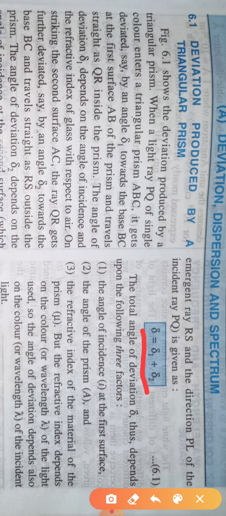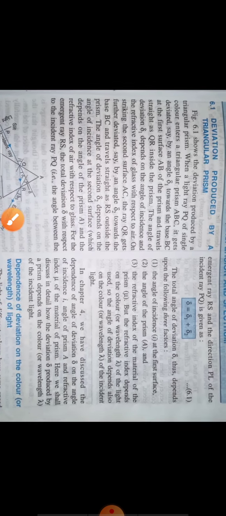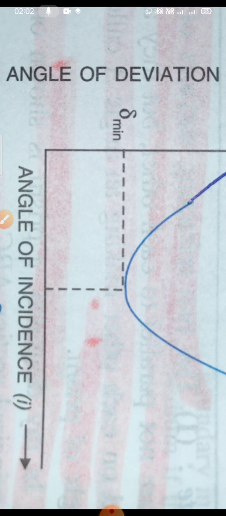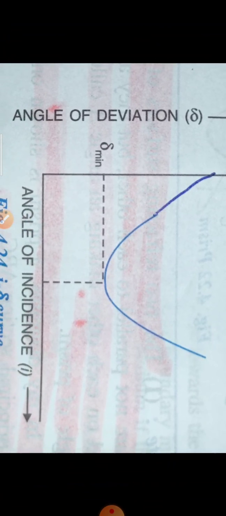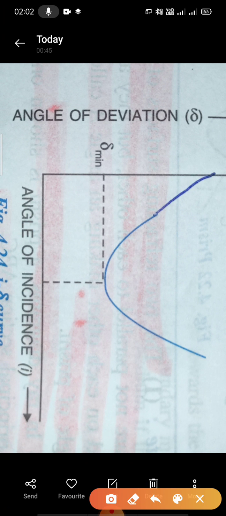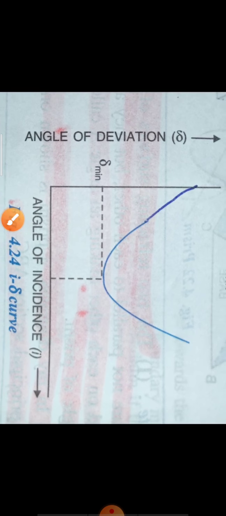First is angle of incidence. In the previous class you have already learned that the deviation angle depends on the angle of incidence. This is the graph of angle of incidence versus deviation angle. You can see initially if you increase the angle of incidence, the deviation angle decreases. But after this point, if you increase the angle of incidence, the deviation angle will also increase.